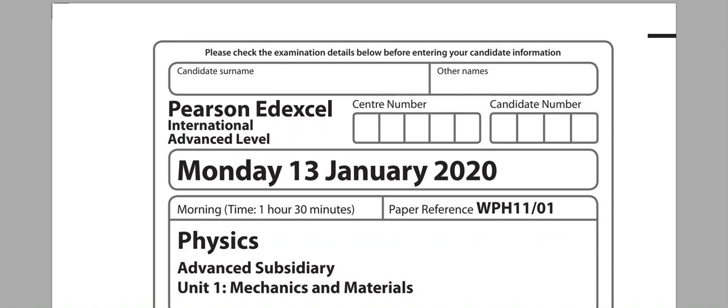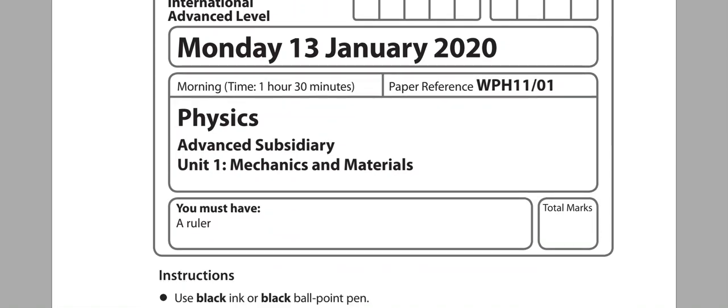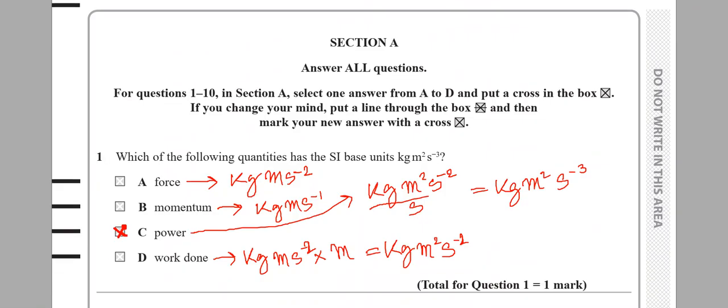আজকে আমরা Jan 20 পেপারটা ডিসকাস করব। I have already solved this and I'll walk you through যে আমার mindset কি ছিল and what was I thinking and what you should be thinking while solving papers like this. Look at the question carefully. Which of the following quantities has SI base units kg meter square per second cube?